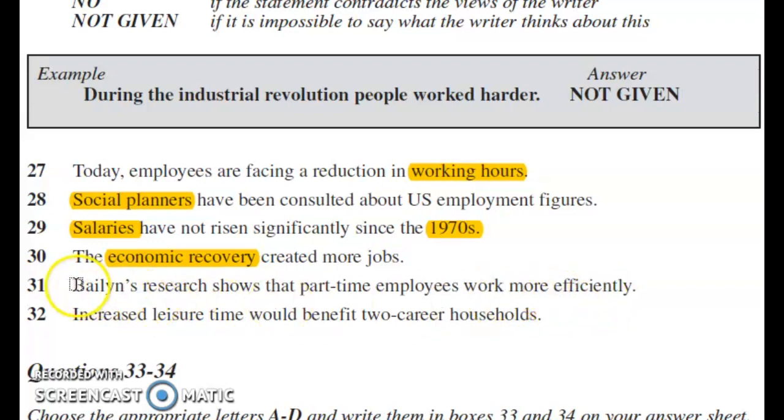So Balin is the name of the scholar here, and we have to search for this keyword. Then 32: Increased leisure time would benefit two-career households. Increased leisure time, two-career household, this is our keyword. So we have studied the questions. Let's find it in the passage now.